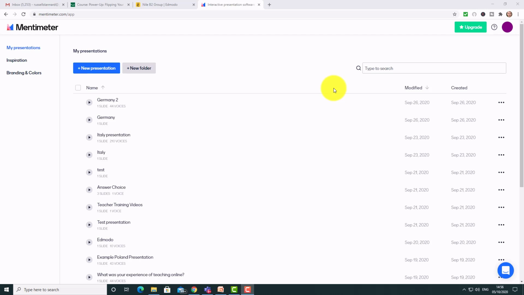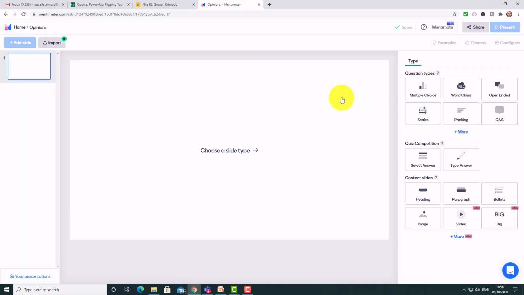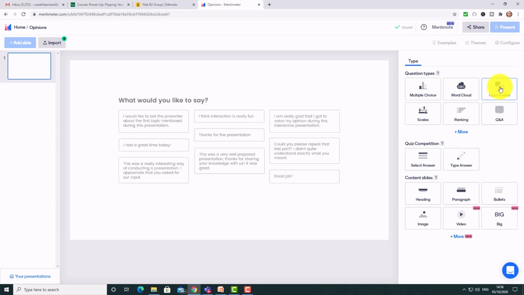In this example, I'm just going to do a quick example to show you what I mean. I'm going to click on New Presentation and we're going to call this Opinions. Okay, and I'll demonstrate how simple this is to do. Let's imagine that we've been doing a lecture, or we've been doing a bit of a lesson, and we want to get some feedback from both the audience in the class and the audience online. So what we're going to do for this one is we're going to just call it open-ended. We're just doing an open-ended question.